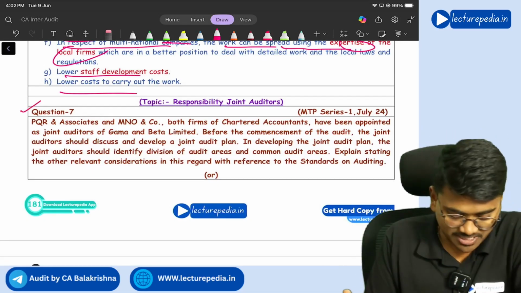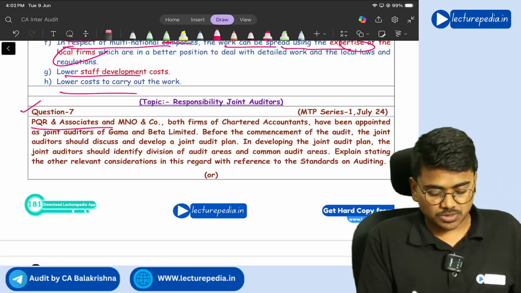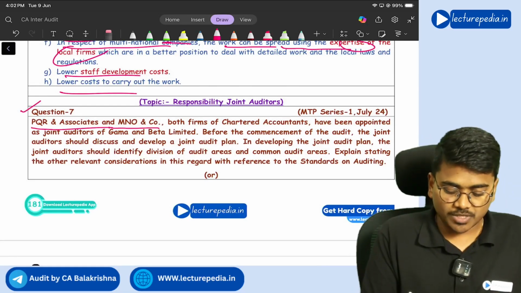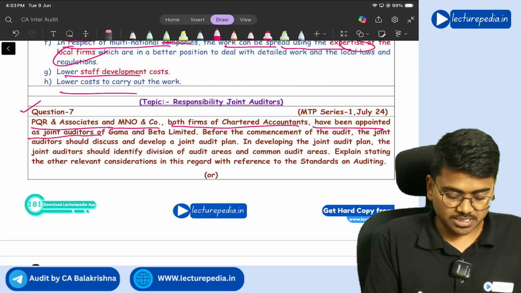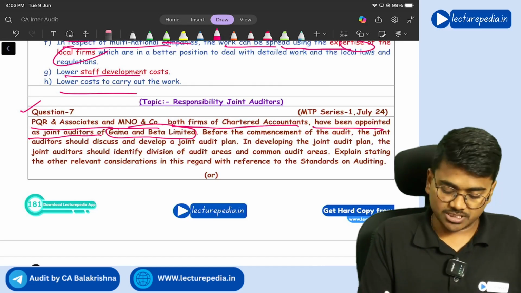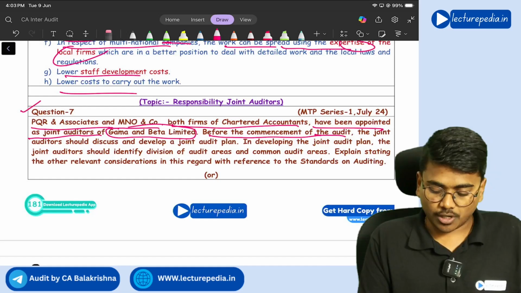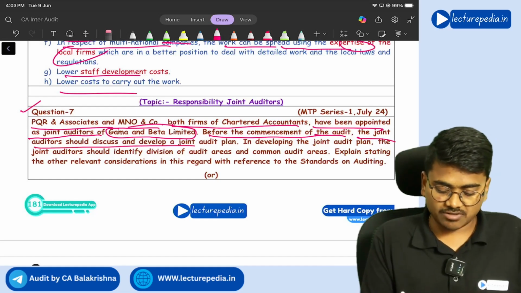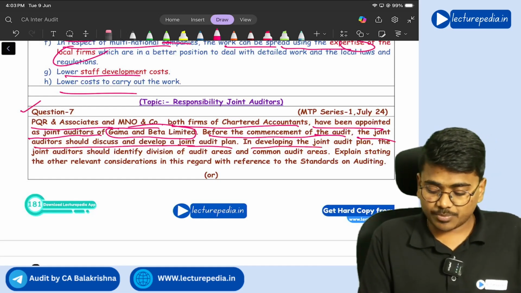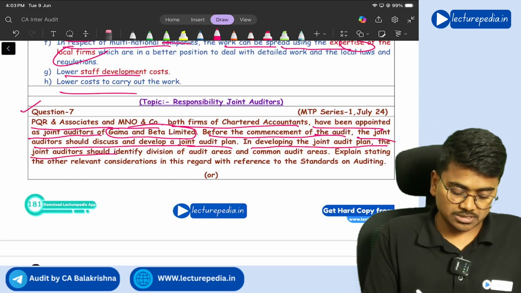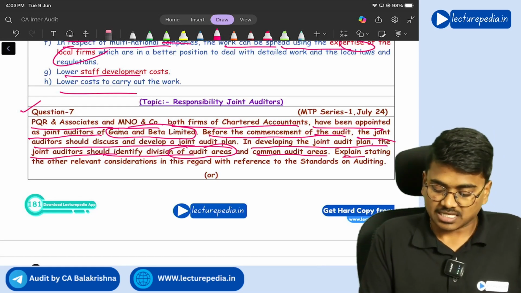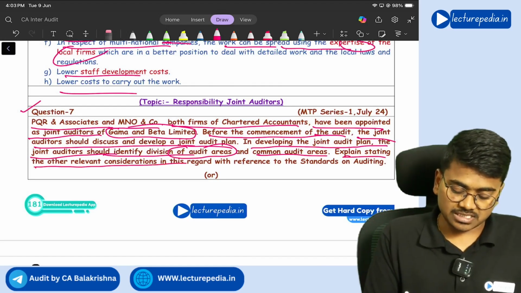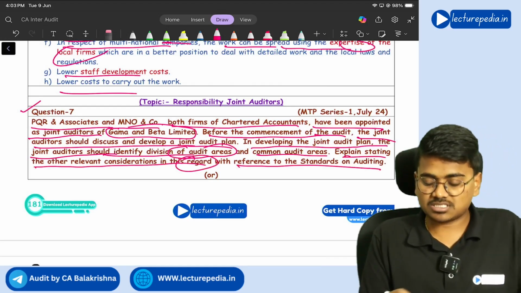Next, question number 7. PQR and Associates and MNO and Co., both firms of chartered accountants, have been appointed as joint auditors of Gamma and Beta Limited. Before the commencement of audit, joint auditors should discuss and develop a joint audit plan. In developing the joint audit plan, the joint auditors should identify division of audit areas and common audit areas. Explain, stating the other relevant considerations in this regard with reference to standards on auditing.